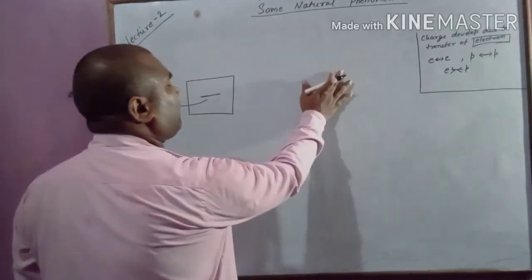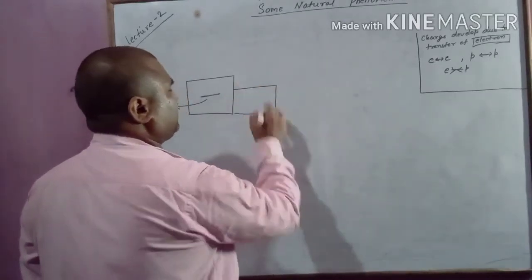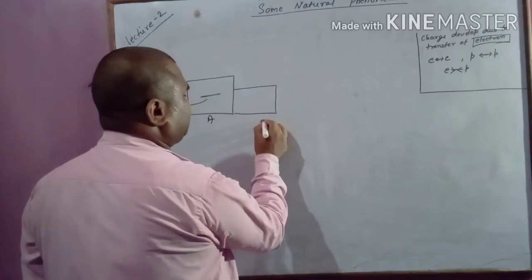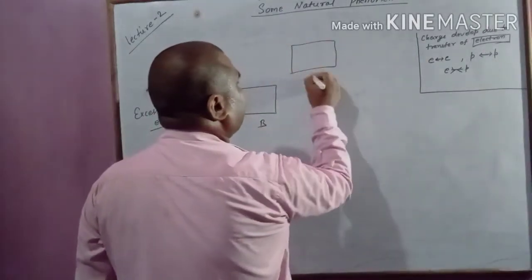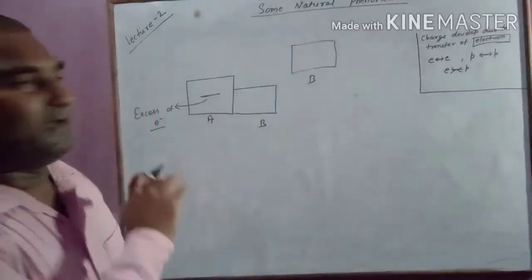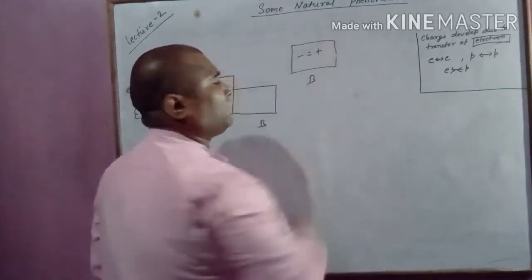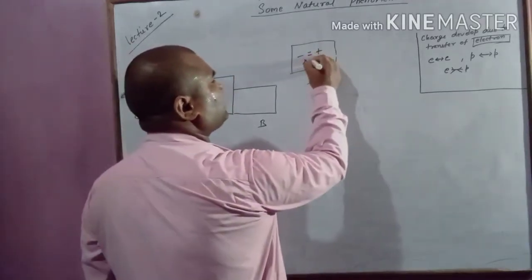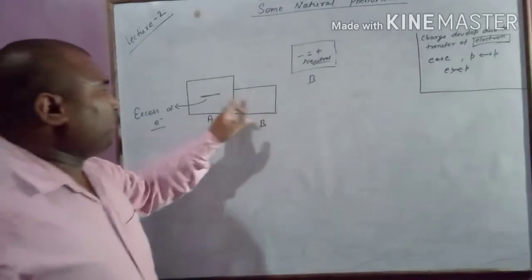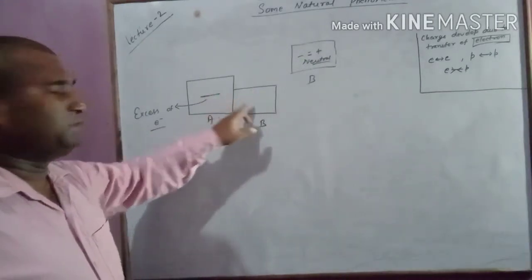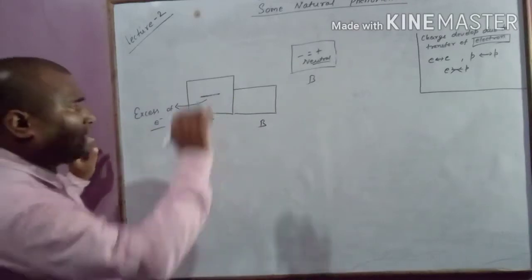Now I bring another body in contact with this body. This is body A, this is body B. When body B was not in contact, it had equal numbers of electrons and protons, which means it was neutral.